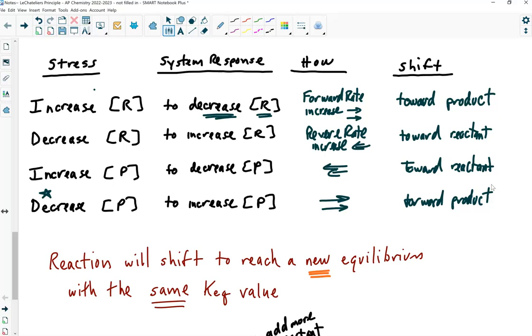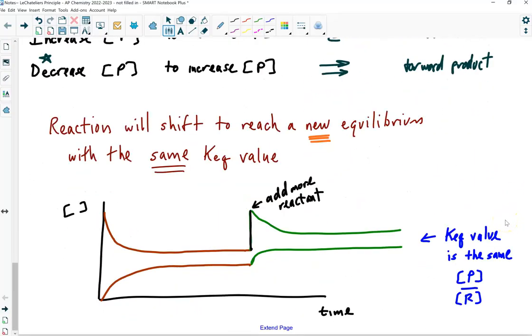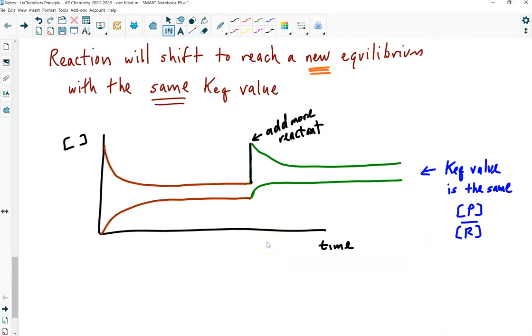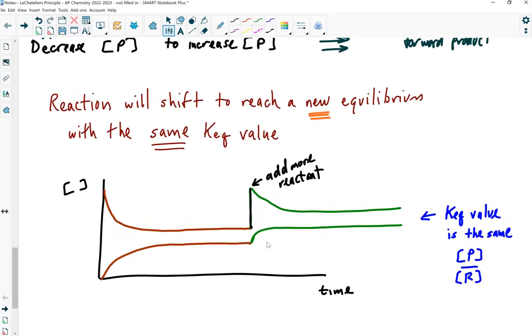Okay? So let me scroll down here, and I have a little graphical example. I may not have drawn it perfectly, but I'm going to try to explain what it is. Okay, so it reaches a new equilibrium value. So here we go along, look in red, or whatever that color is, right? Reddish brown.